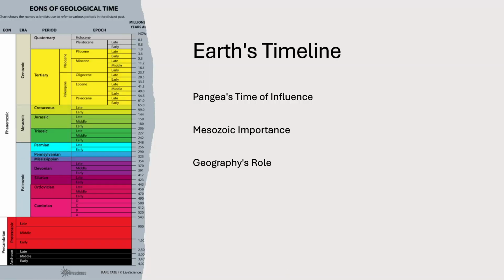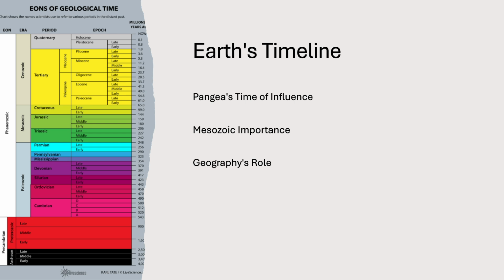This chart places the Mesozoic era within Earth's 4.6 billion year history. The Mesozoic sits between the Paleozoic and the Cenozoic and includes the rise of the dinosaurs and the formation of Pangaea, and eventually its complete breakup. Seeing the Mesozoic in context helps us appreciate how long these processes took, not thousands of years but tens of millions, and how they shaped the continents we recognize today.